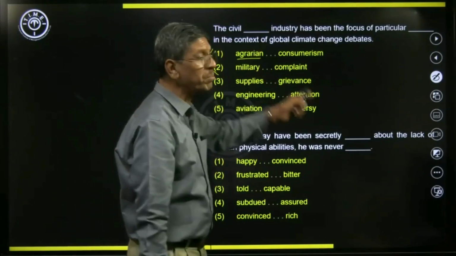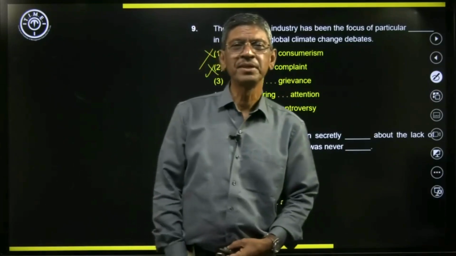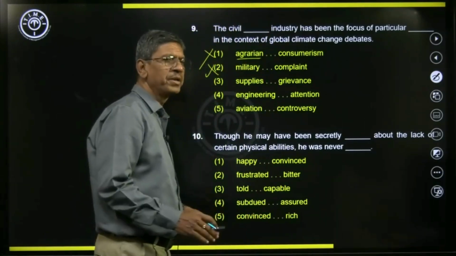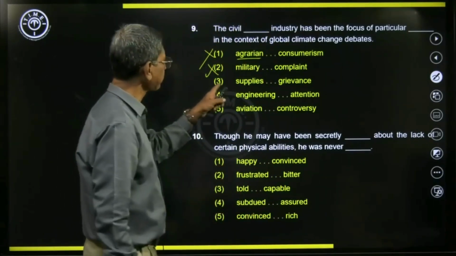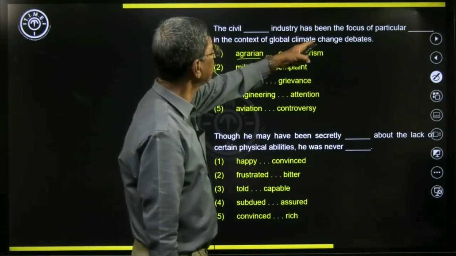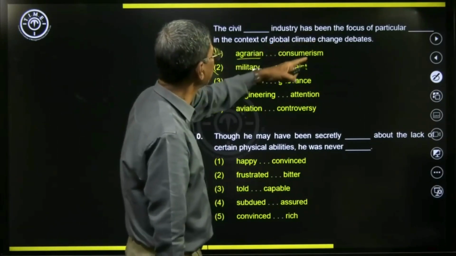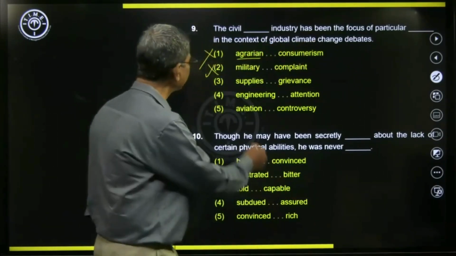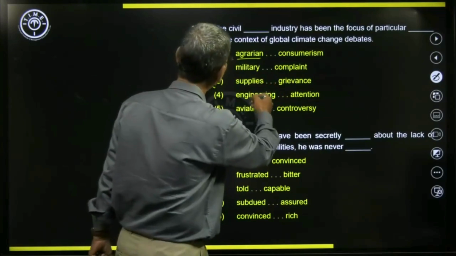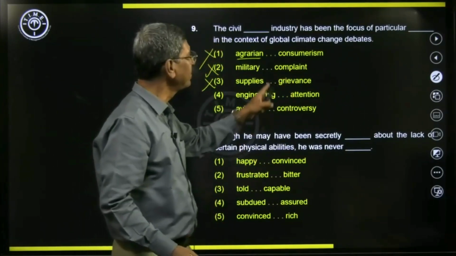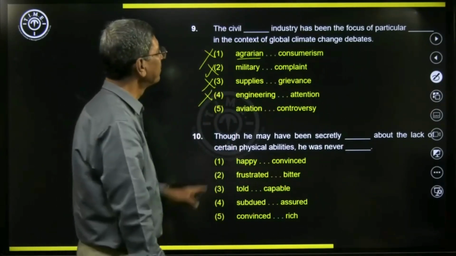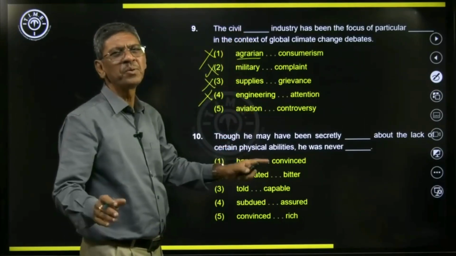Then we have civil supplies industry. For example, the ration shops where civil supplies provides, fair price shops, they are also called. The PDS system, public distribution system, is used for that. But the civil supplies industry has nothing to do with global climate change. Then we have civil engineering industry. Civil engineering is not an industry, it is a branch in engineering.